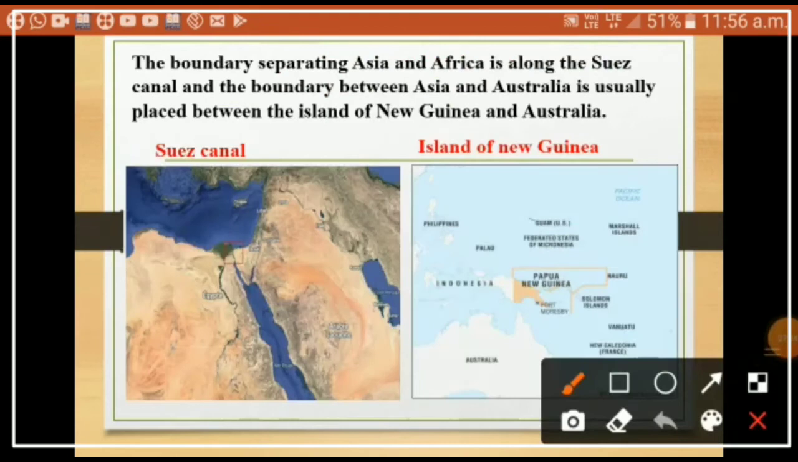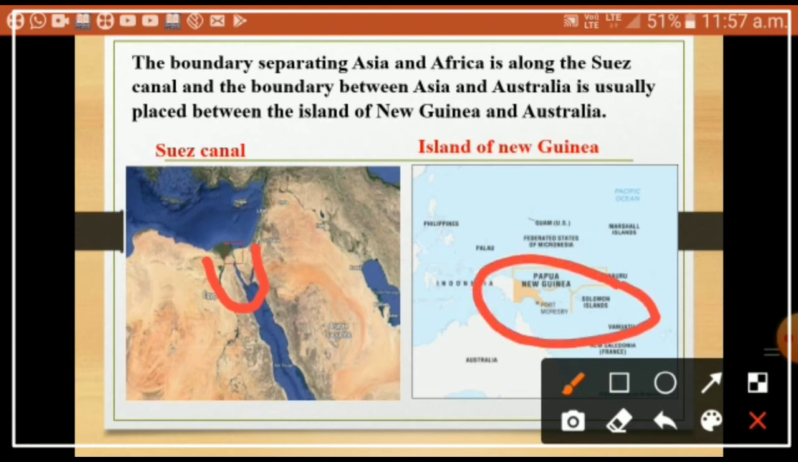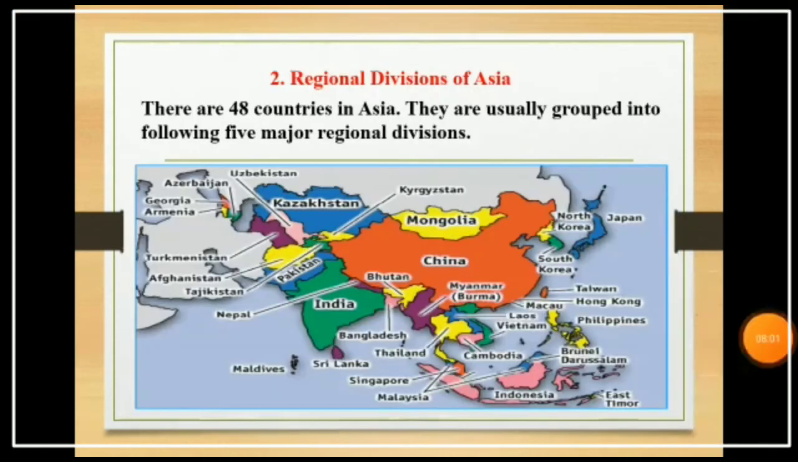Next, the boundary separating Asia and Africa is along the Suez Canal. As you are watching, dear students, this is the man-made Suez Canal. And the boundary between Asia and Australia is usually placed between the island of New Guinea and Australia. In the boundary there is one island, that is Guinea Island, also called New Guinea.